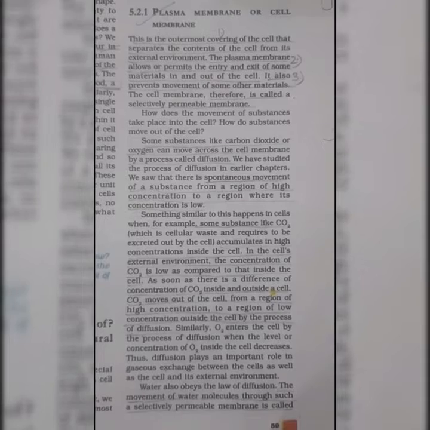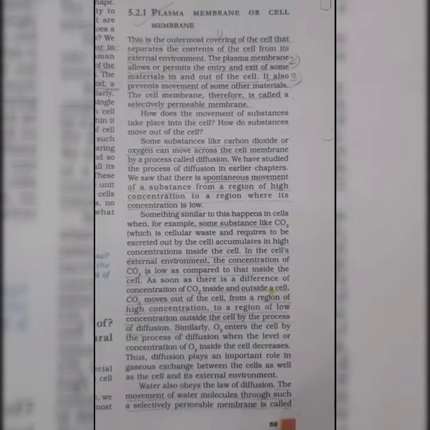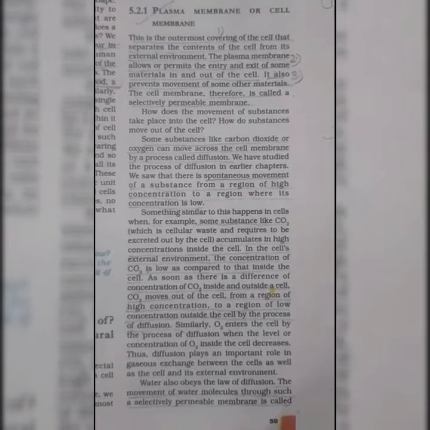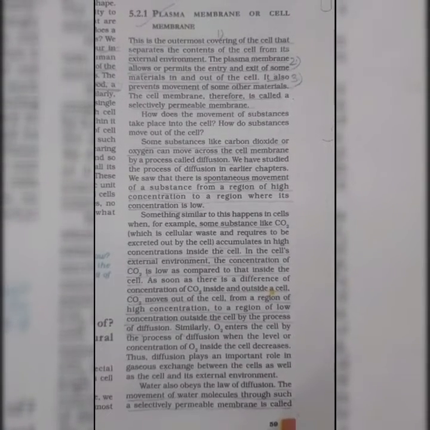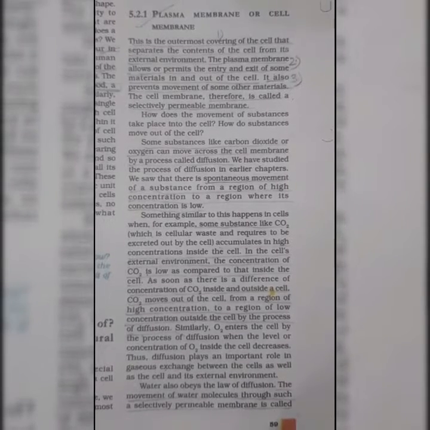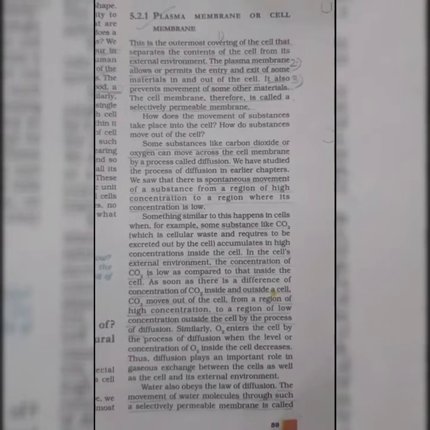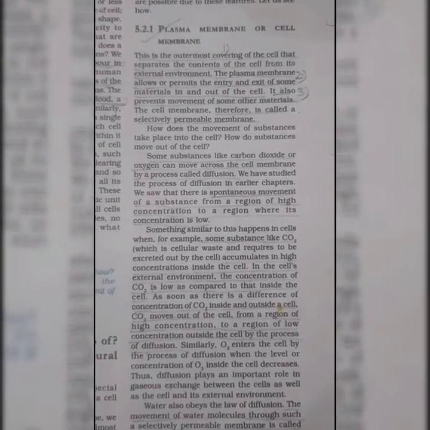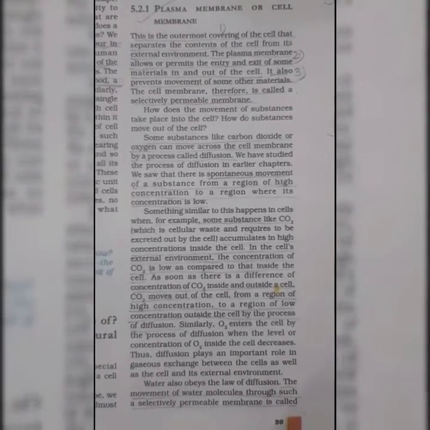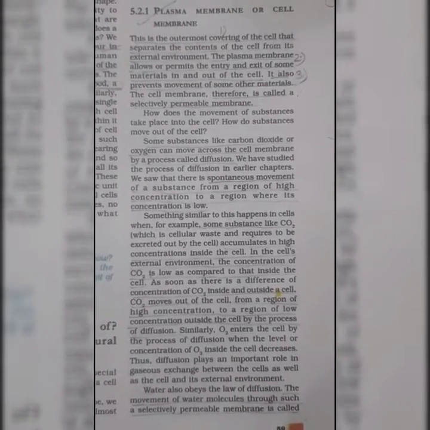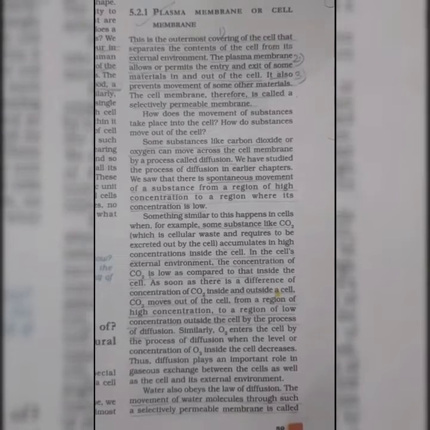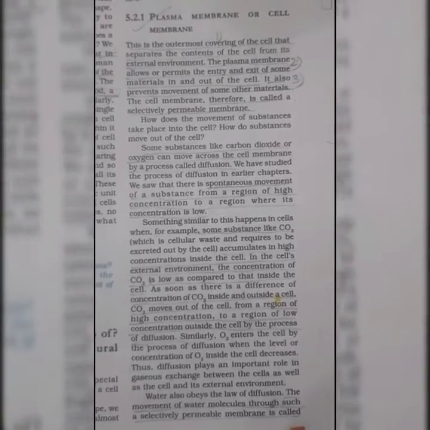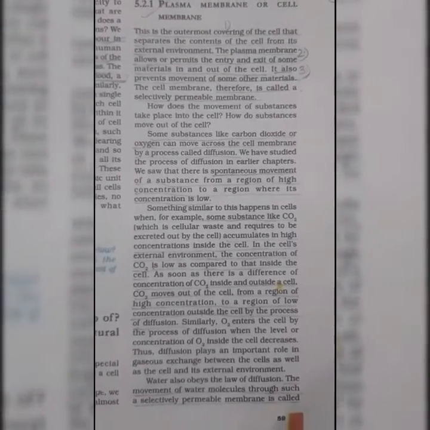Like the wall of a room protects the room, it means it will not allow the entry or exit of any kind of person in and out of the room. Similarly, the plasma membrane will not allow any kind of entry of substance from the outer environment into the cell. Similarly, like a room has a gate, a door in it, through which the persons who are able to come into the room can enter the room, the plasma membrane will allow only the selected substances to enter or exit the cell.